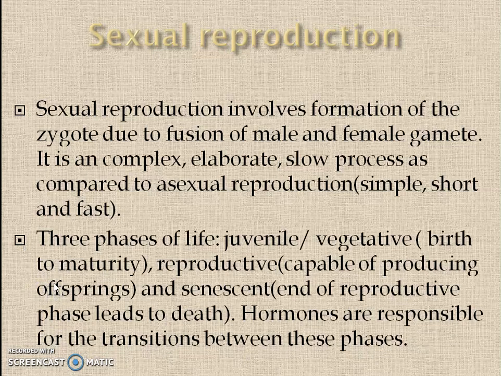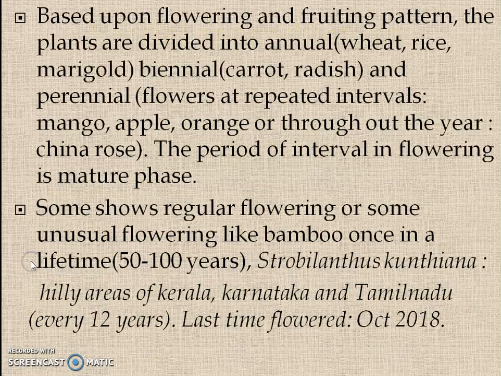Three phases of life are found in sexual reproduction: the juvenile or vegetative phase, the reproductive phase, and the senescent phase. The juvenile and vegetative phase is the term used in plants. And hormones are responsible for the transitions between these phases.